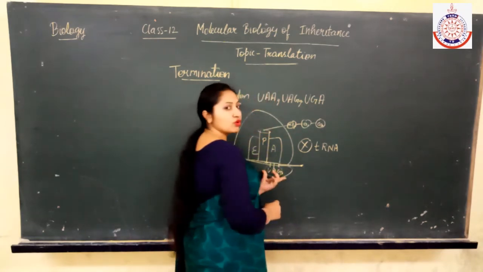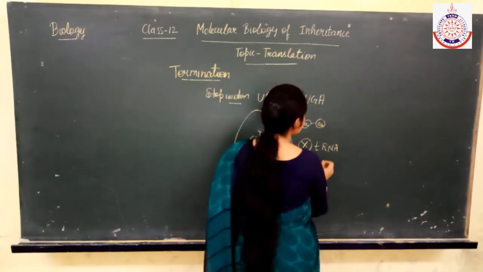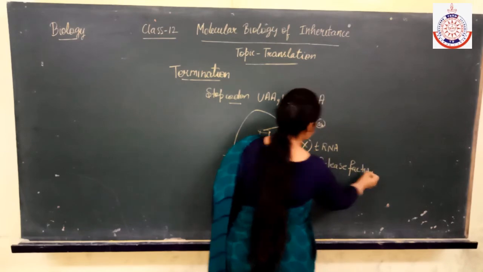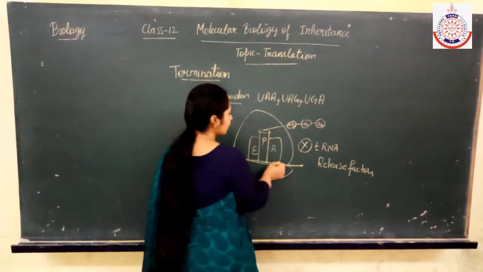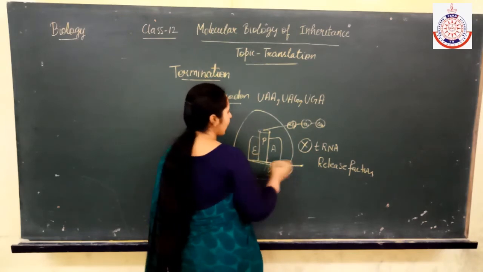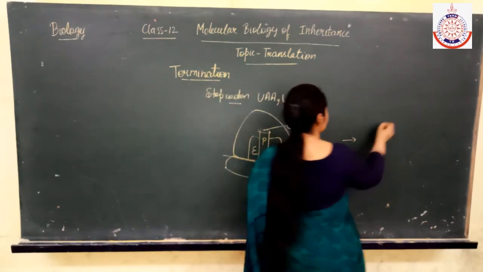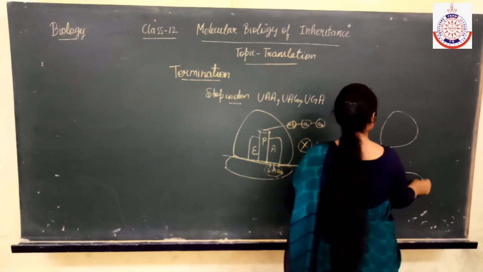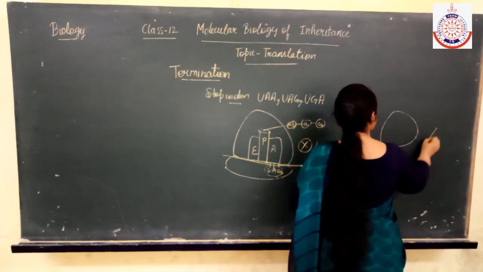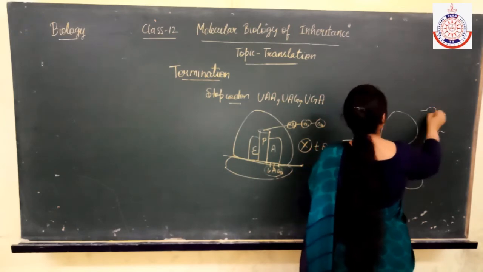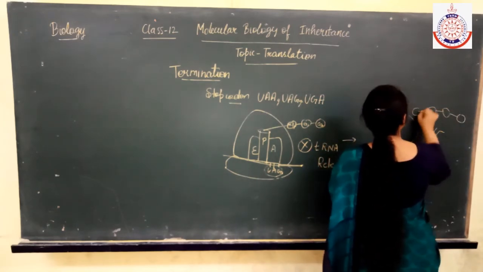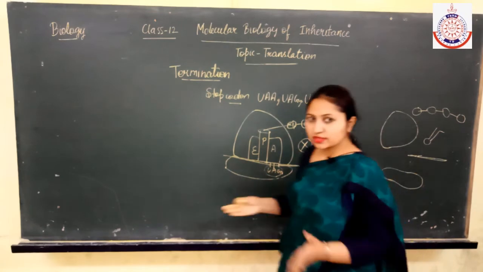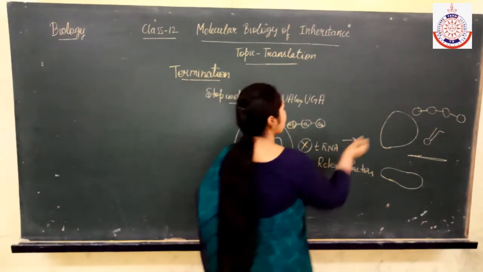When the termination codon is present here, the release factors will bind to this stop codon, and as the release factors bind, dissociation will occur: the large subunit, the small subunit, the tRNAs, the polypeptide and the mRNA will dissociate, and the polypeptide chain is free now.